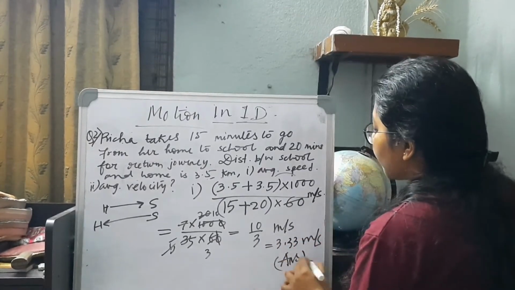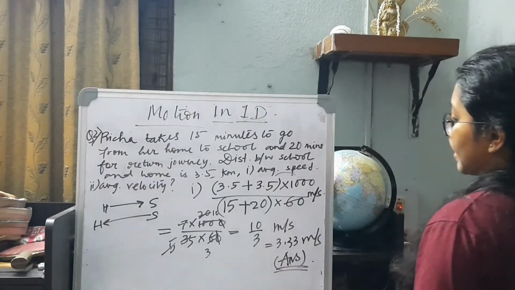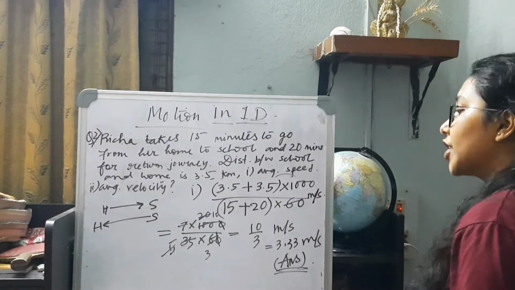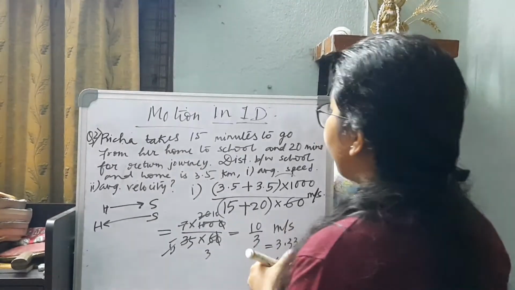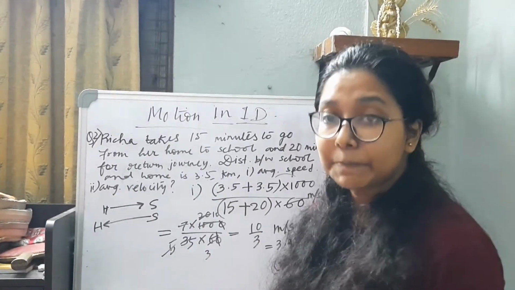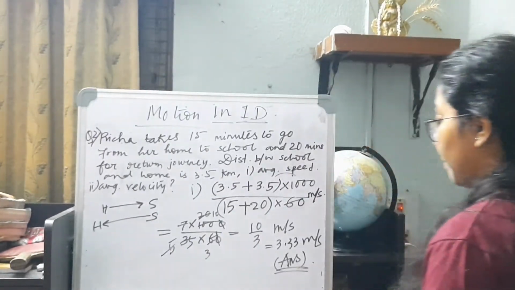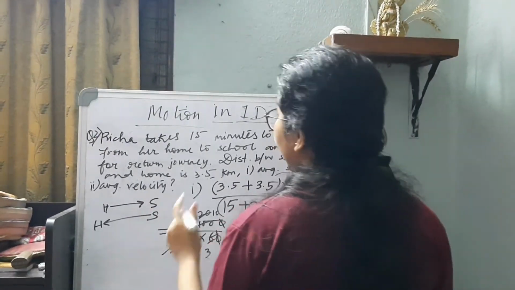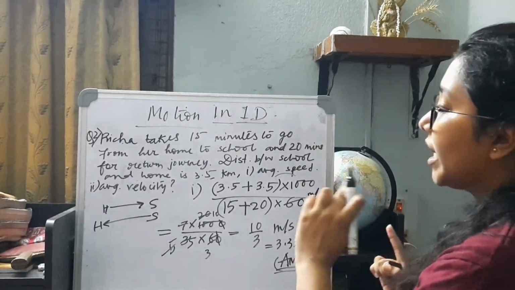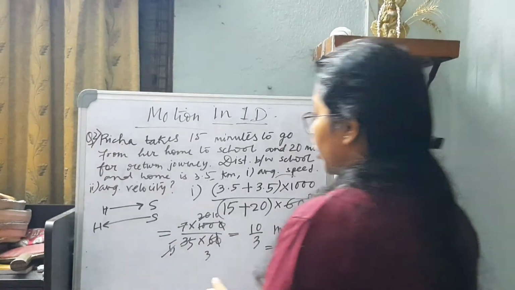So the average speed was the total distance by the total time. Now the next part is, what is the average velocity? Average velocity means total displacement by the total time. So what is the total displacement? Displacement means the shortest possible path from initial position to the final position.